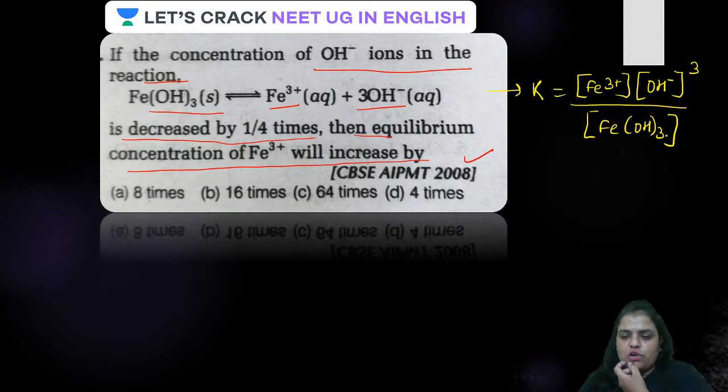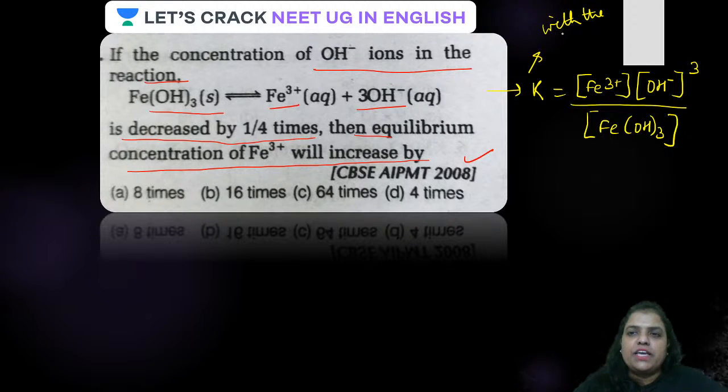Yes, concentration of ferric hydroxide. Is that clear? K value is this. To maintain equilibrium constant, let the concentration of Fe3+ ion be increased to X times. Because equilibrium constant will change only with the change in concentration. No, not at all.